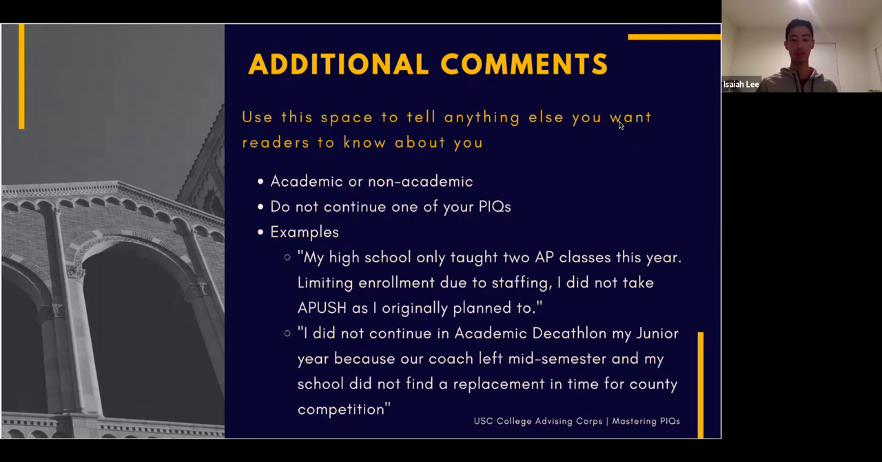So here are two examples of what you can maybe put into additional comments. My high school only taught two AP classes this year, limiting enrollment due to staffing. I did not take APUSH as I originally planned to. That gives the admissions person context for why, when they look at your transcript, this student didn't take APUSH. And when they get to this part, they'll be like, oh, okay, there was limiting enrollment due to staffing. Or the second one: I did not continue in academic decathlon my junior year because our coach left mid-semester and my school did not find a replacement in time for a county competition. And these are all things that the admissions rep may not know if you don't include it in this section.